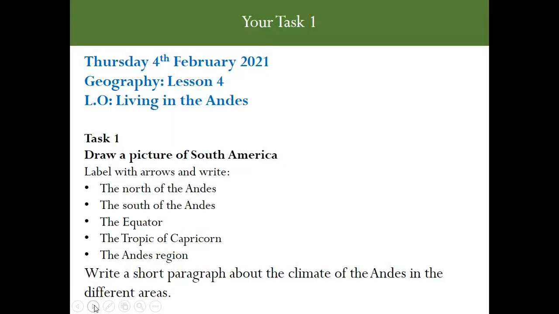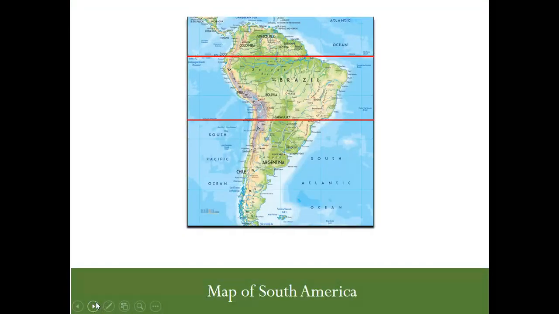So your task is to write the long date, Geography Lesson 4, Living in the Andes. And your task 1 is to draw a picture of South America. Label with arrows and write the north of the Andes, the south of the Andes, the equator, the Tropic of Capricorn, the Andes region. Then write a short paragraph about the climate of the Andes in different areas. And here is a map of South America.